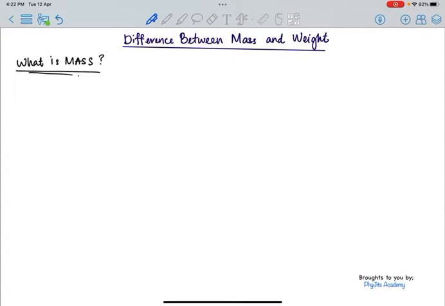We will start the lesson by understanding what is mass. Mass is basically about how heavy or how light an object is. To determine the heaviness or the lightness of an object, it includes understanding how many atoms are in the object. It depends on the number of atoms in the object.